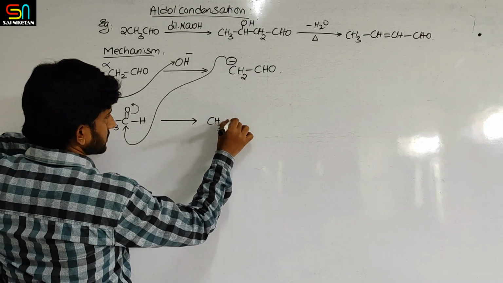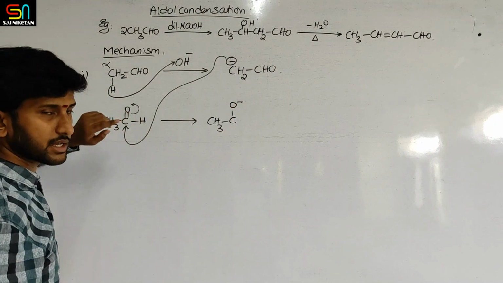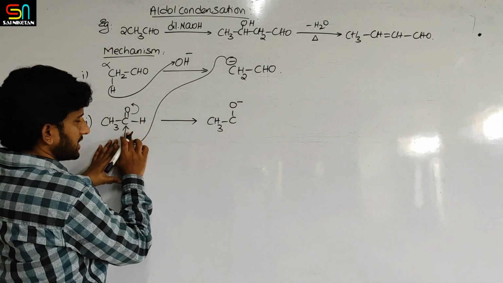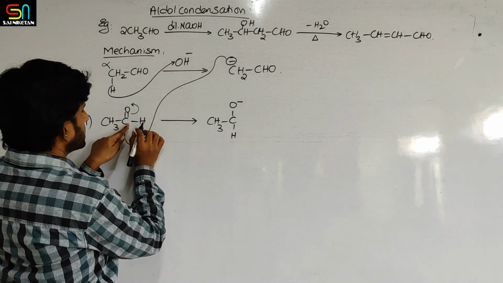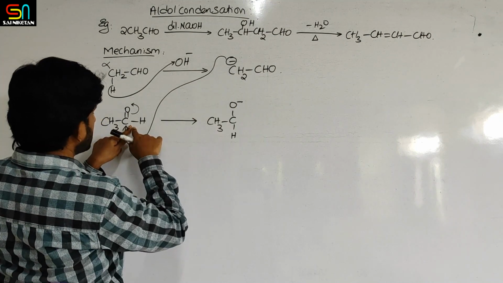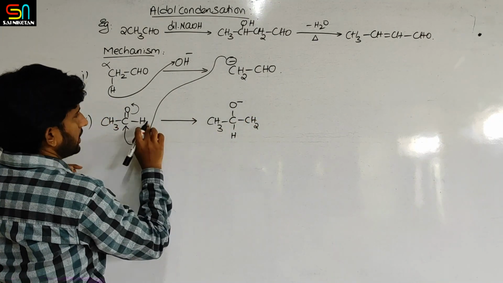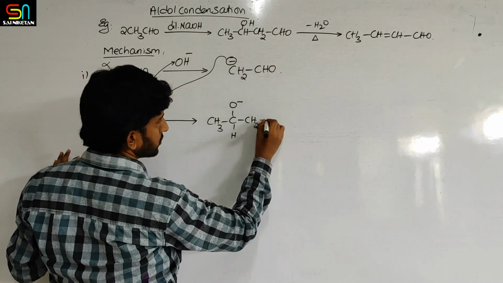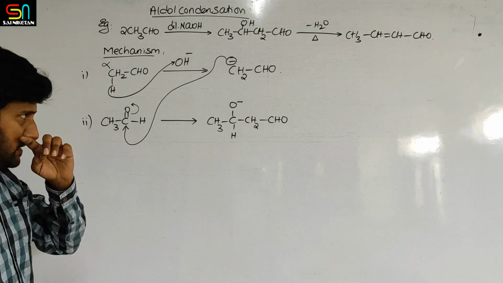CH3. This is O minus because oxygen taken that electron. I will write H down. Now which one is attached here? CH2 is attached to this carbon. So I am writing CH2 attached to the carbon. And after CH2, what is the group present? Aldehyde group is the next.